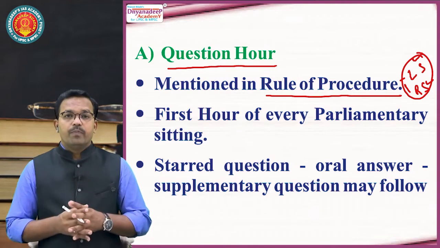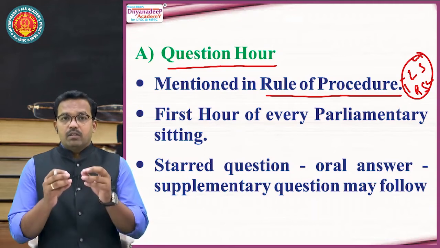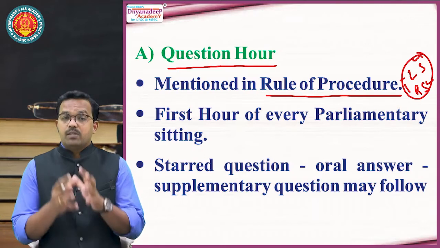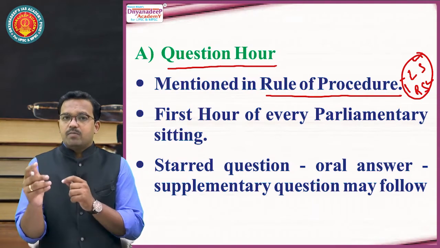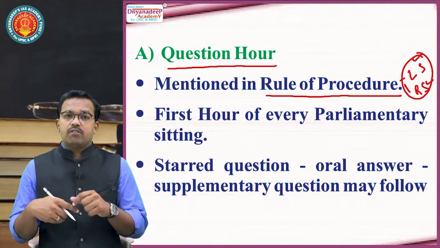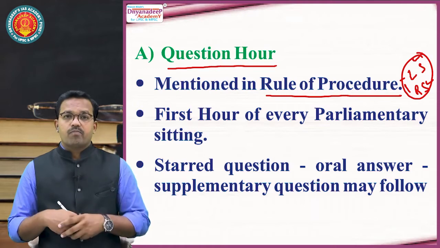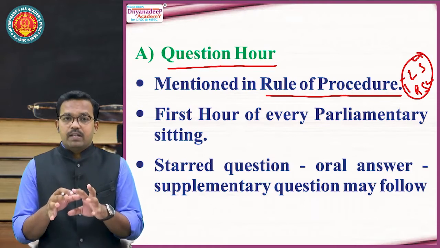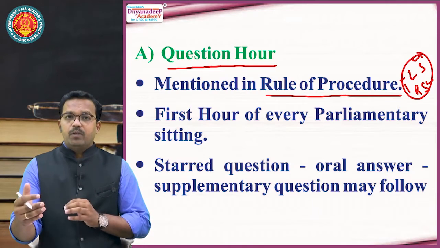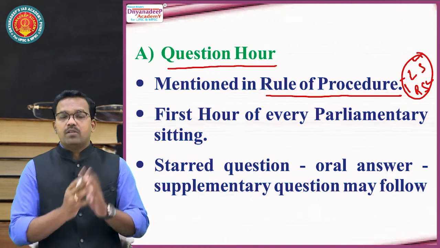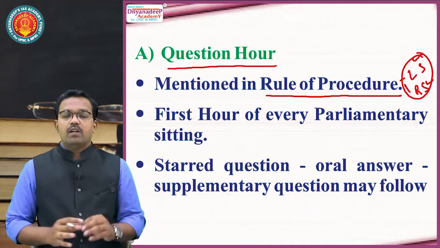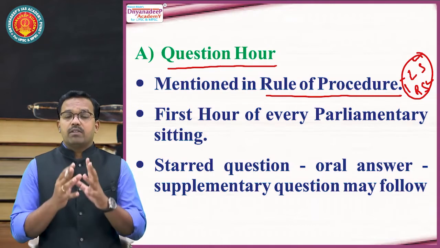Now here one thing: every parliamentary institution has its dignity and its own decorum. It means whenever a question is asked by any member of Parliament, that member will not ask the question individually towards any minister. You might have seen the proceedings of Lok Sabha and Rajya Sabha. In Lok Sabha and Rajya Sabha, a member of Parliament does not ask directly, I want to ask the Prime Minister, I want to ask the Home Minister, I want to ask the Health Minister, I want to ask the Finance Minister. This is not the right way to ask the question.